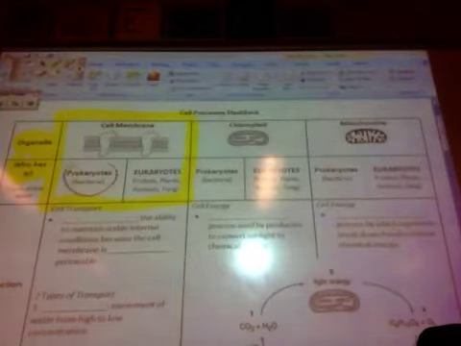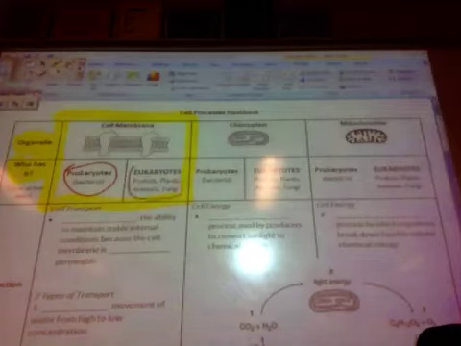This one happens to be both. Both eukaryotes and prokaryotes contain a cell membrane. All eukaryotes have one: protists, plants, animals, and fungi. So every one of your cells contains a cell membrane.